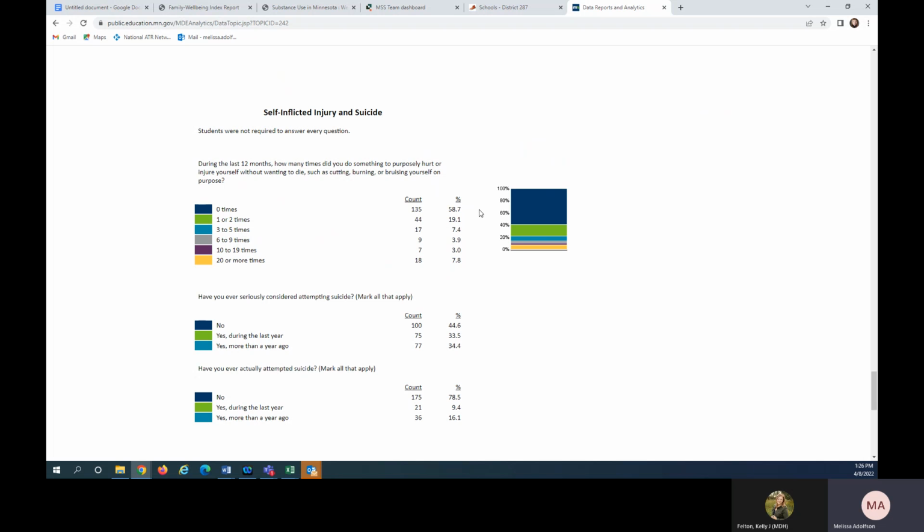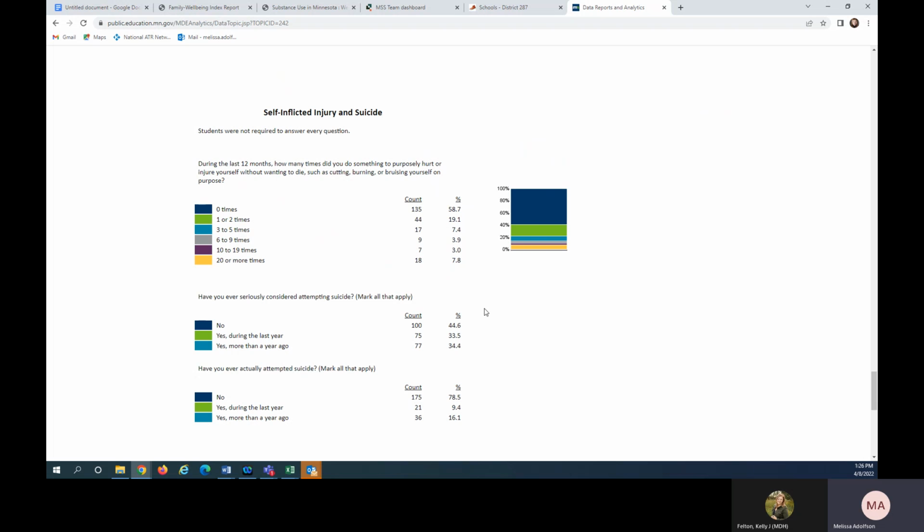58.7% of Anoka-Hennepin 9th graders who identify as LGBTQ reported not harming themselves by burning, bruising, or cutting in the past 12 months. To find out the number or the percentage of students who identify as LGBTQ who did report self-harm, you can simply sum the percentages in this column from 19.1 to 7.8.